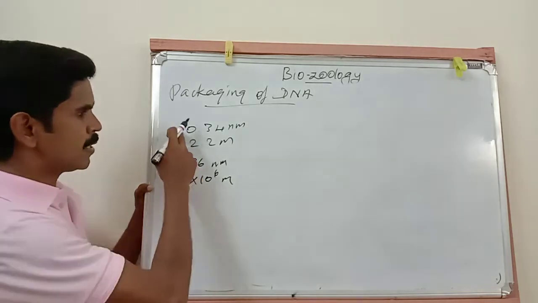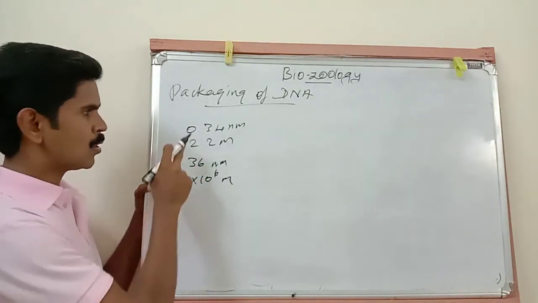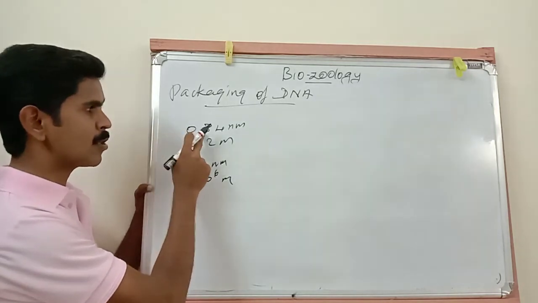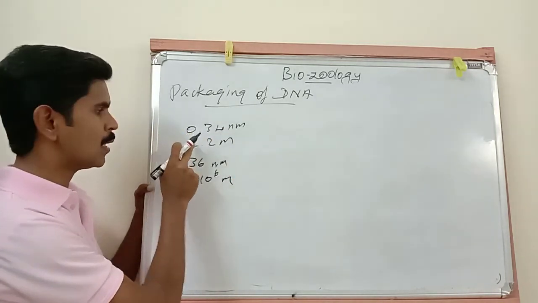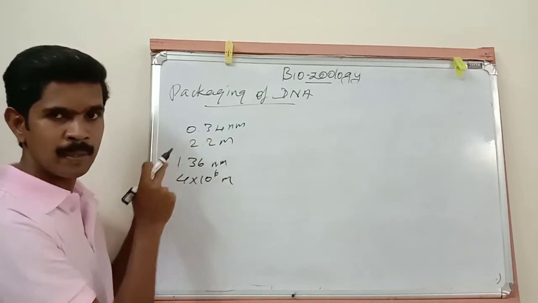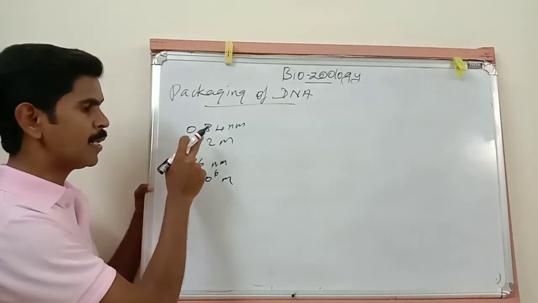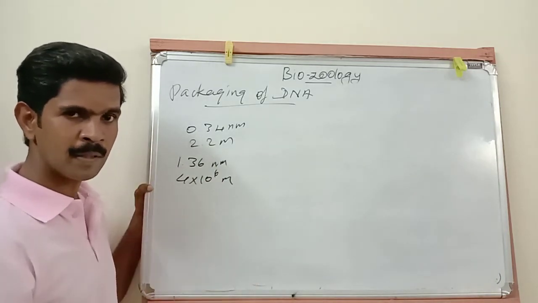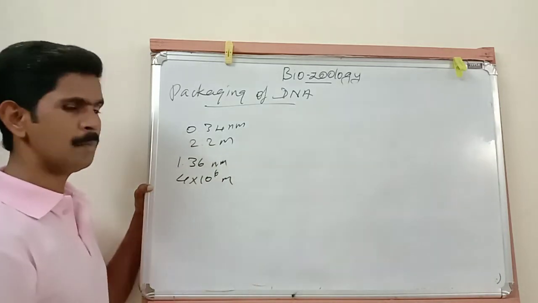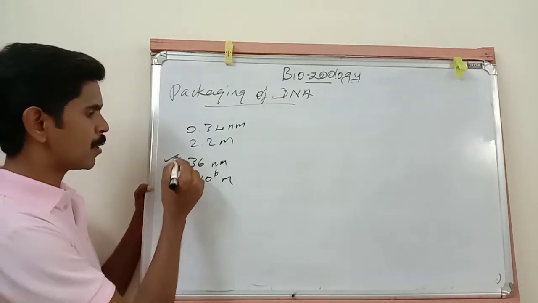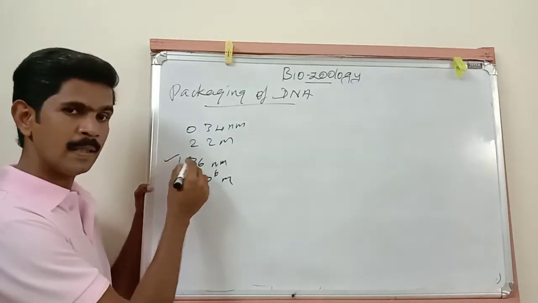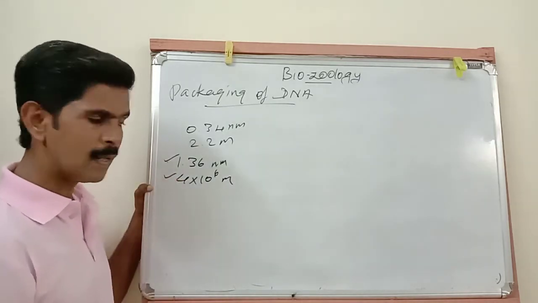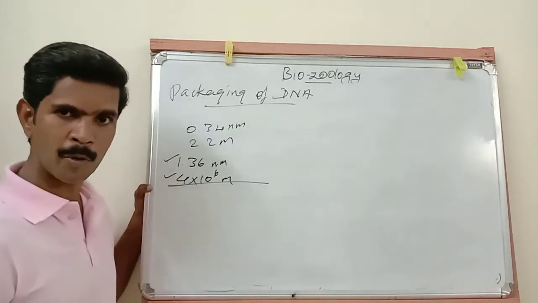Understand? So I said two points here. The distance between two adjacent base pairs is 0.34 nanometer and the total length of the DNA is 2.2 micron. Then to find out the total length, the total number of base pairs is multiplied with the distance between two adjacent base pairs. And this is the total length of the DNA of bacteria, and this is the total number of base pairs present in the bacterial cells. Hope you understood this point.